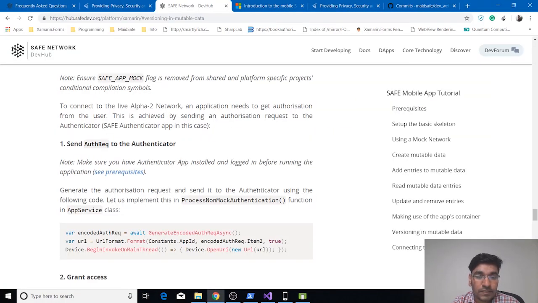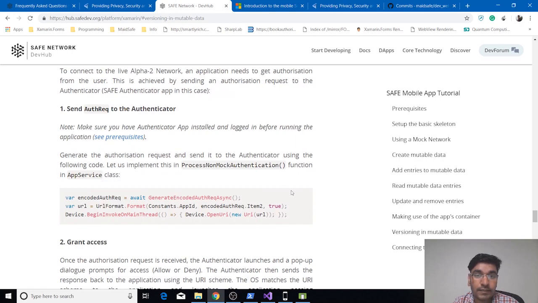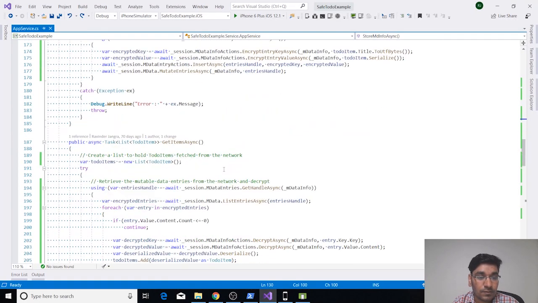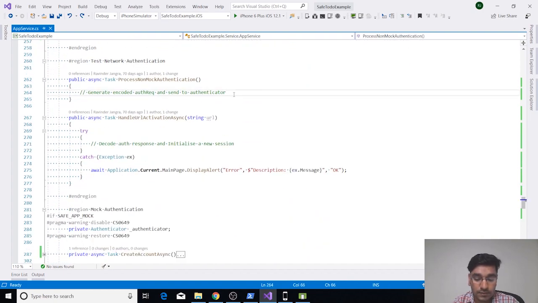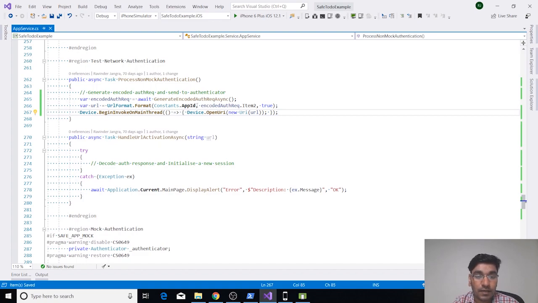So we will be doing an IPC communication between our authenticator application and our to-do application. So to do that IPC communication, we are currently using URLs. So we are generating a URL from our to-do application, and then we are opening that URL. So basically, we will be copying this code and pasting it into the process non-mock authentication function in app service. If you find a region in your app service class, that region is network authentication, and we will paste this code in process non-mock authentication. So here we are generating an encoded request, and then we are creating a URL and then opening that URL.